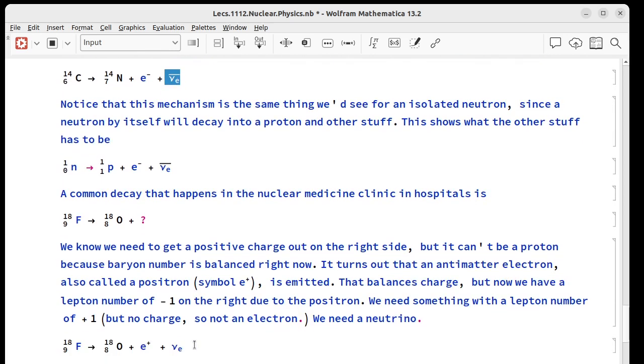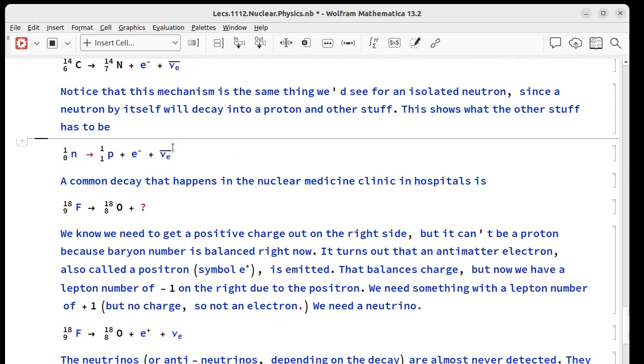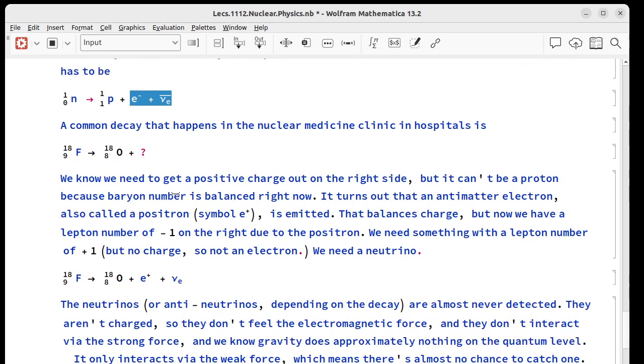This is also what we would see if we had a neutron just hanging out by itself. So a neutron by itself will turn into a proton. Notice that baryon number is conserved. Charge is conserved because we get 0 here and +1 and -1 here. And then lepton number is conserved, 1 and -1.